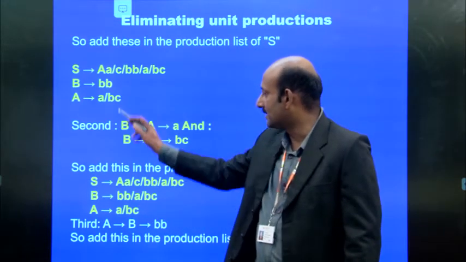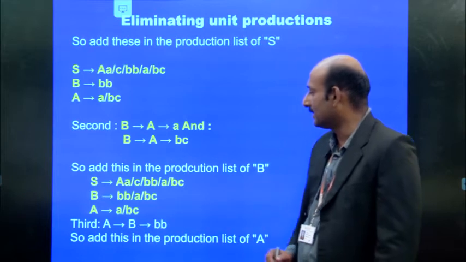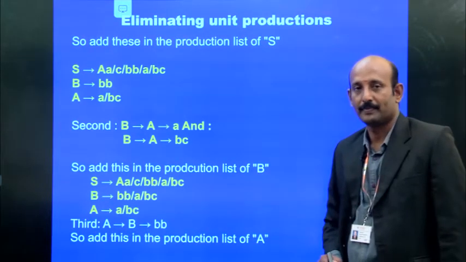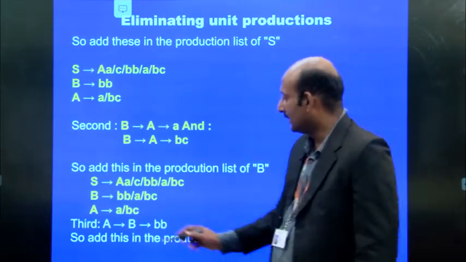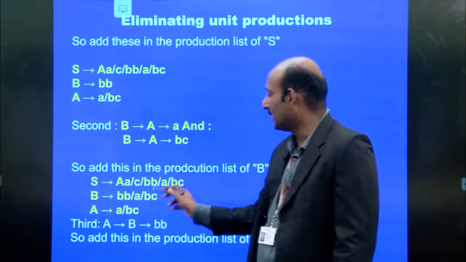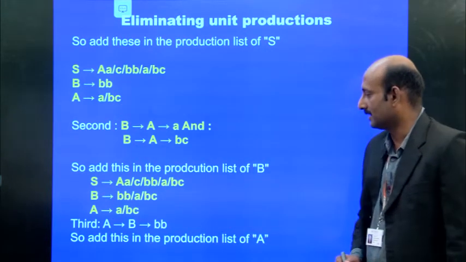Already the BB is there. Then we can go for applying that A or BC. And for A, it stays the same as it is, there are no non-terminals to replace.